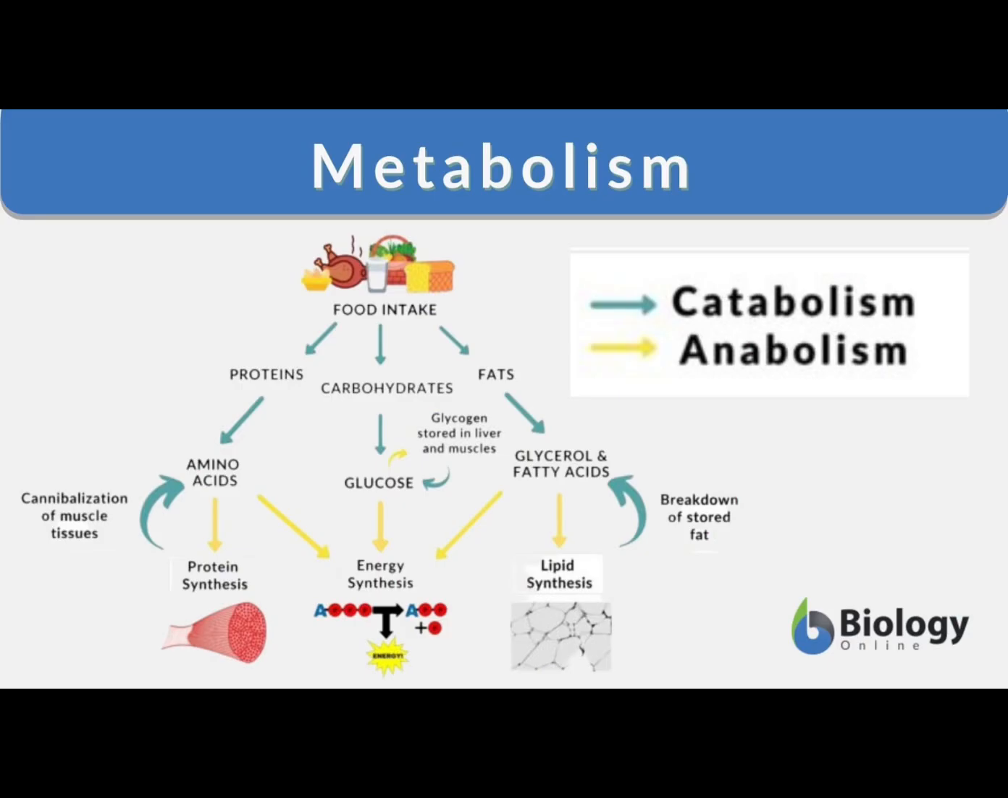Number 2. Metabolism. The second characteristic is metabolism. Metabolism refers to all chemical reactions that occur within a living organism. These reactions help obtain and use energy for growth, repair, and daily activities. For example, humans break down food to release energy, while plants use sunlight to produce their own food through photosynthesis. Without metabolism, life cannot exist.